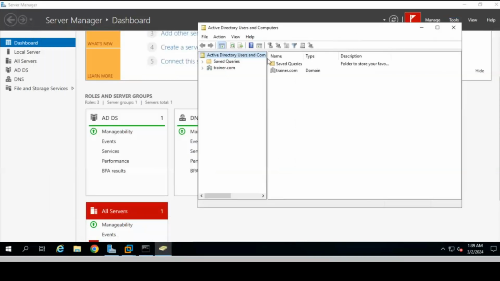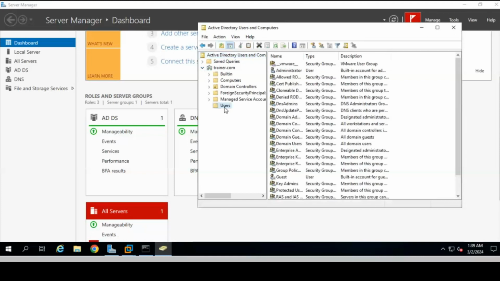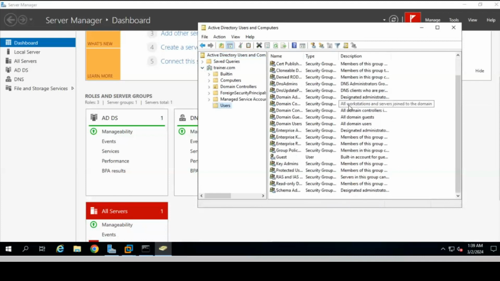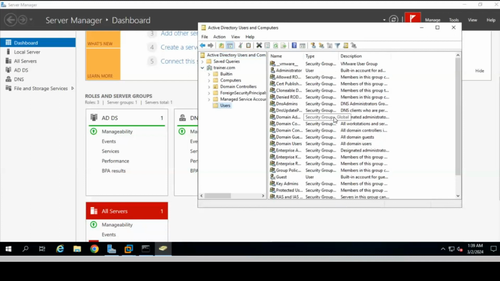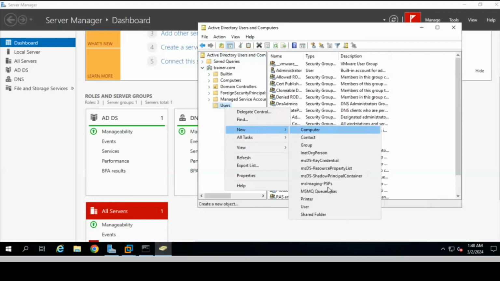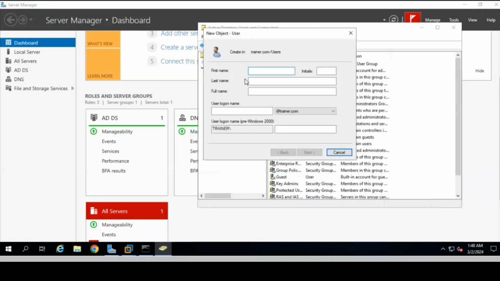So here we have this prompt. In this prompt, just expand this trainer.com domain, then click on the Users option. Double click on this and you can see all the available users. But these are some system users. We have to create one user for the client. So right click on Users, then New, then click on User and fill in the information here.